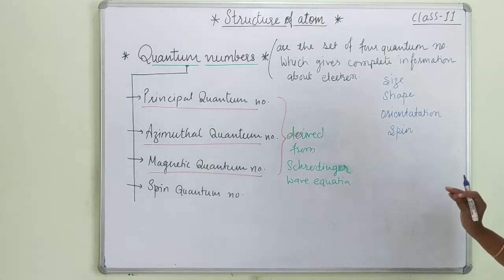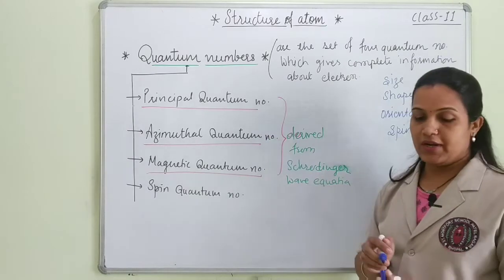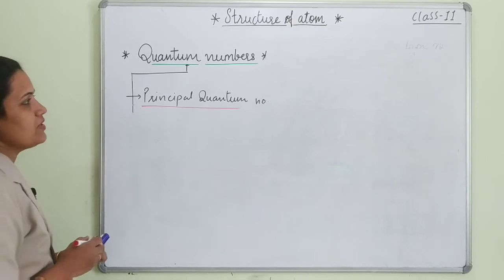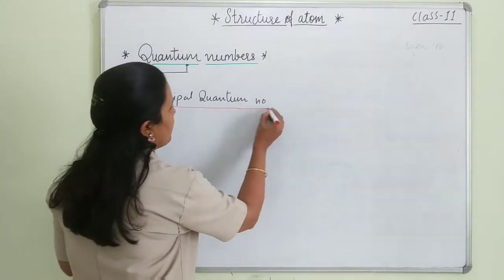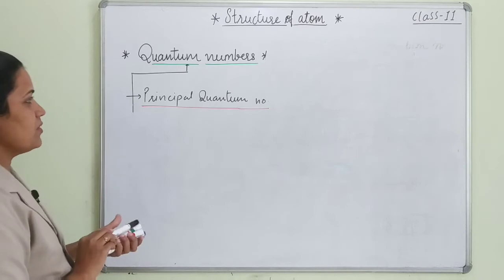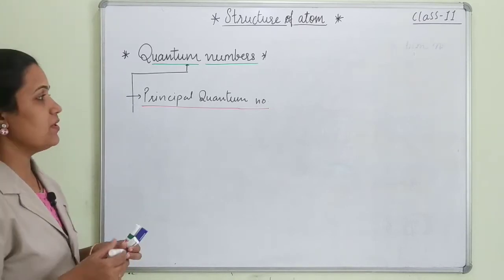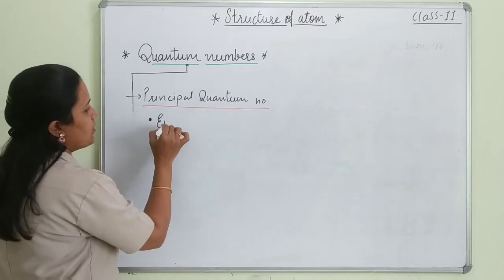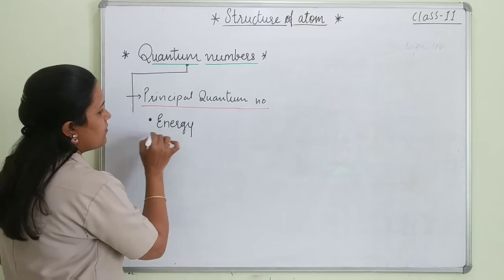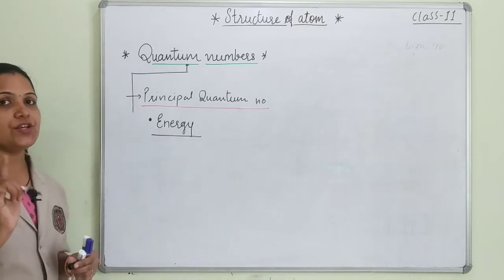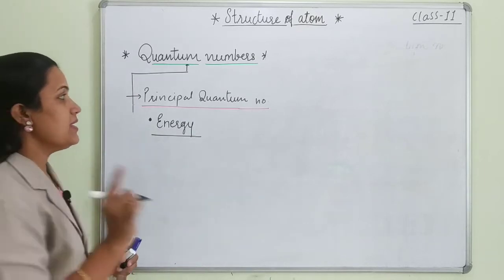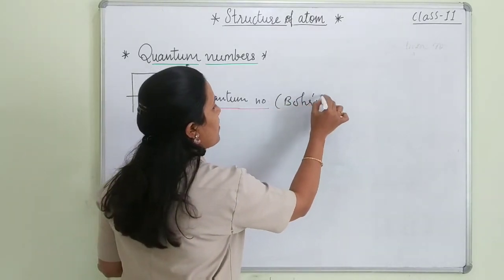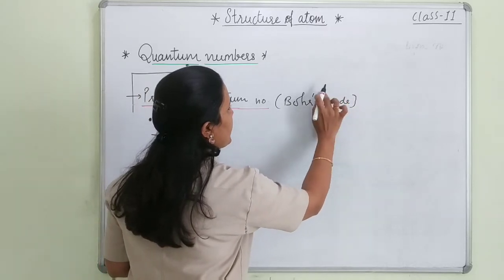And let's start with the first one, and that one is principal quantum number. So what is principal quantum number? What information about the electron is given by the principal quantum number? So a few points here I am writing. The first point is principal quantum number gives us information about the energy of that electron, and this quantum number has been given by Bohr's model of an atom.